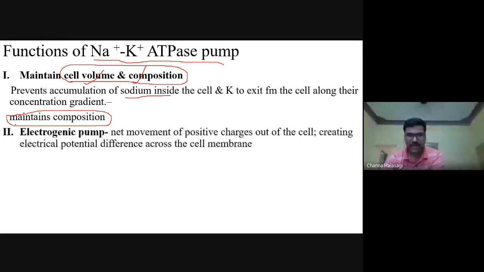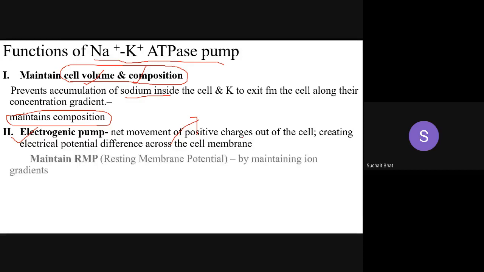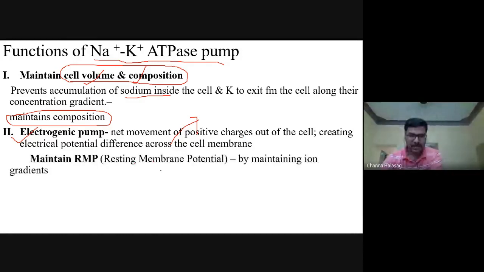It is an electrogenic pump. Electrogenic pump means 3 sodium ions are pumped outside in exchange for 2 potassium inside. So the net effect is that it is creating a negativity inside. That negativity inside is nothing but the resting membrane potential. Resting membrane potential means always inside the cell it is negative, and that is because of the operation of your sodium potassium pump. It always maintains the resting membrane potential.